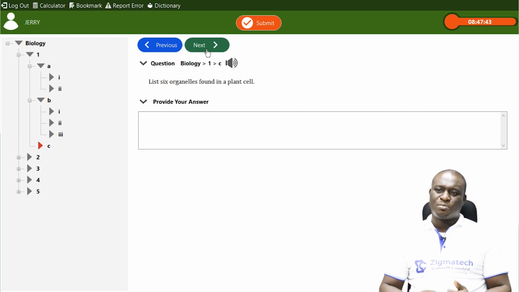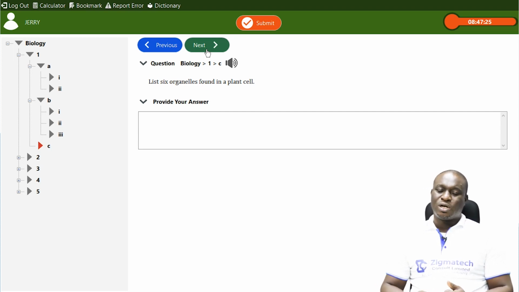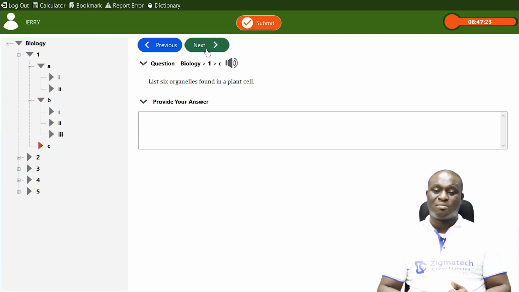And then we also have number 2, the mitochondria. The mitochondria, I told you, is the powerhouse of the cell. We also have the lysosomes. They contain mostly lytic enzymes. They also help to break down complex molecules that are found in the cell. So that's the function of the lysosomes.